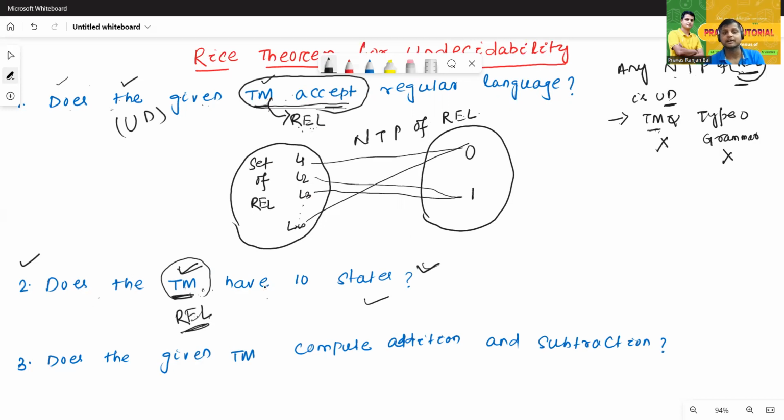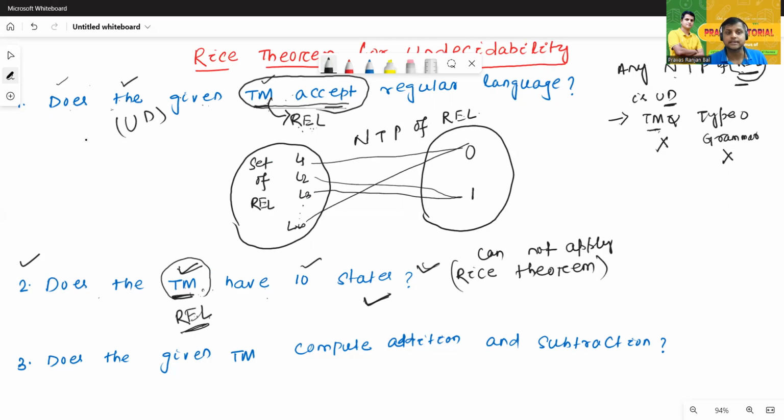Does the Turing machine have 10 states? There is no relation. So we cannot apply Rice theorem here. We cannot apply a Rice theorem on this problem. This problem may be decidable, may be undecidable, we don't know. But first thing, we cannot apply Rice theorem. After applying the Rice theorem, then we'll decide whether the given problem is decidable or undecidable. But here we cannot apply the Rice theorem.